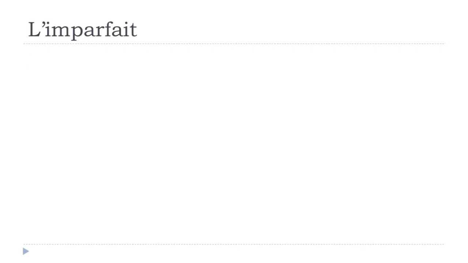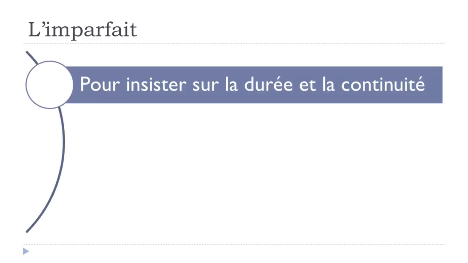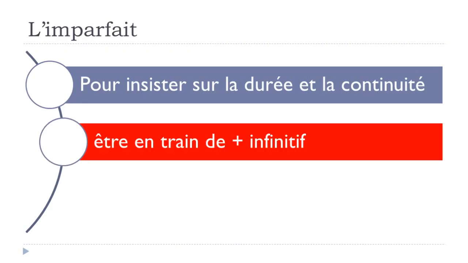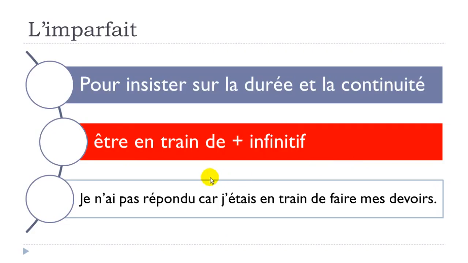All right? And then we've got another structure. If you want to insist on the fact that something lasts and continues, then we've got this structure. Être, to be, être en train de, and then you will put the infinitive form after that, the basic form. An example here as well.